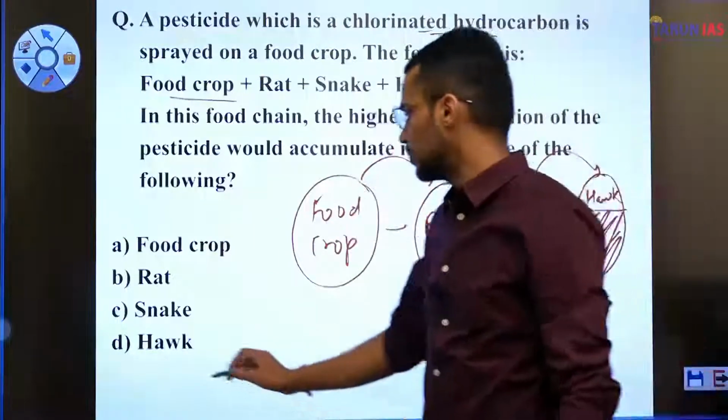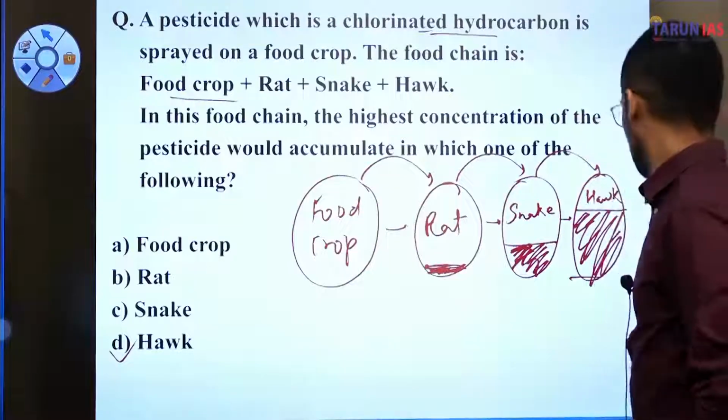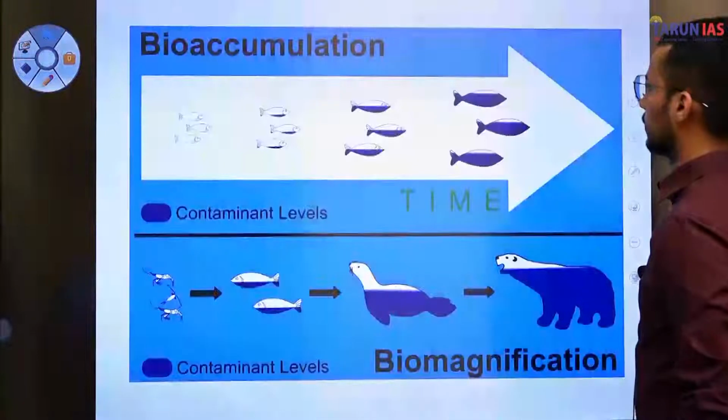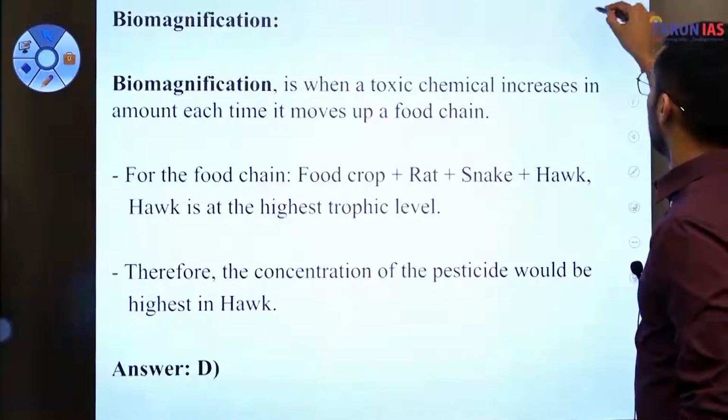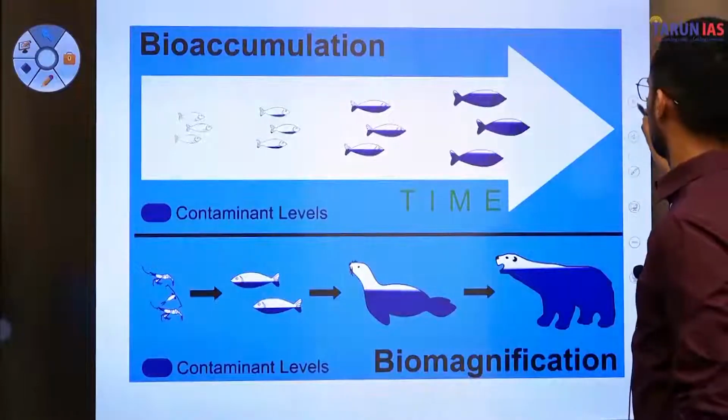And hence the answer to this question is D, hawk. So I hope you have understood this question. This diagram is quite important.